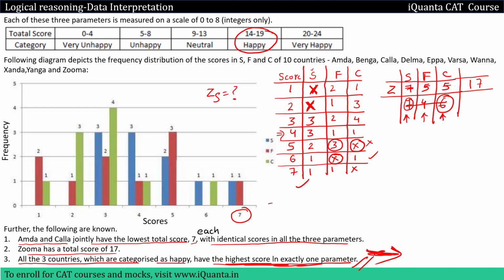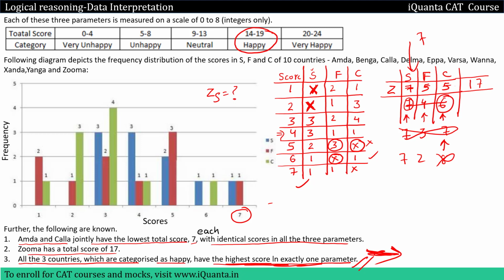So let us take another pair. Let me give a score of 7 here, and instead of 4 I'll give 3 here. So 7, 3, and here I'll give 7. Is this possible? No, because a score of 7 is not possible for parameter C. Even this pair is gone. Then the next possible pair will be 7 and 8, which is impossible because a score of 8 is not possible. So that means we cannot give a score of 7 to this parameter S.